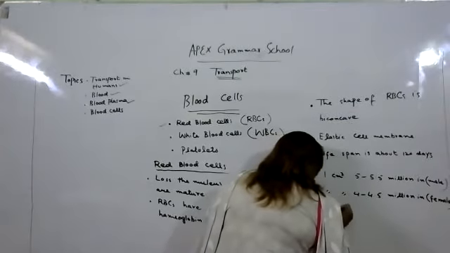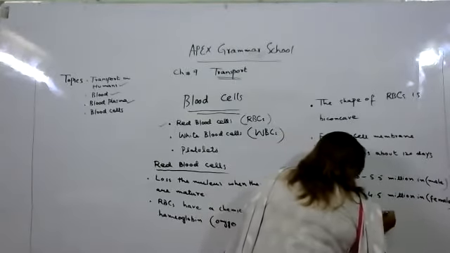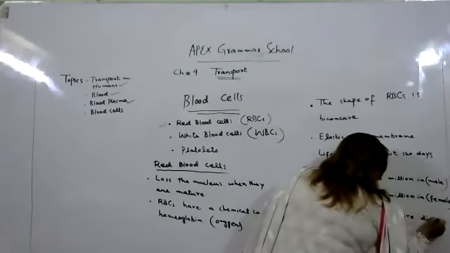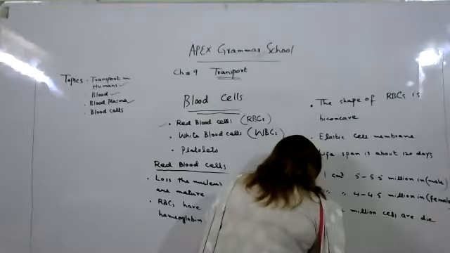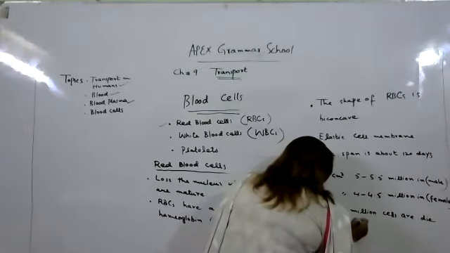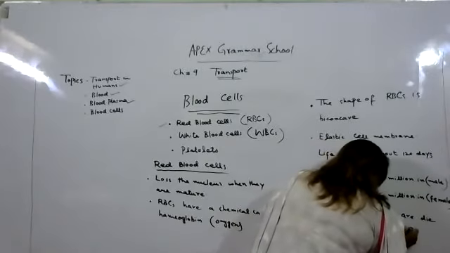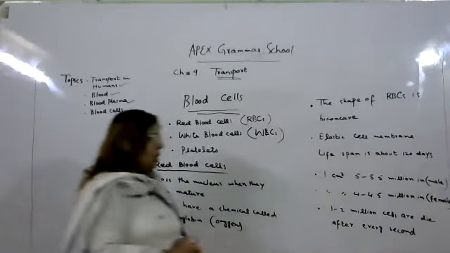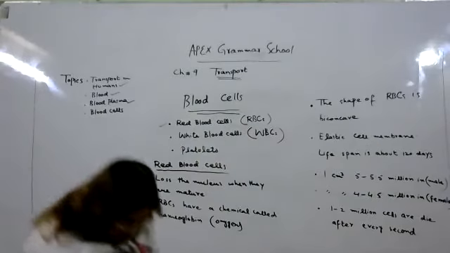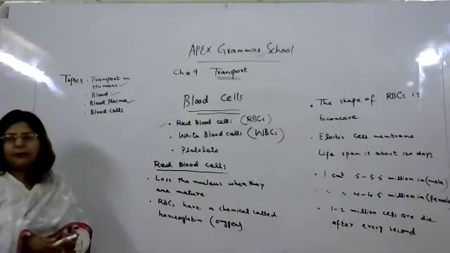Approximately 1 to 2 million cells die every second. So these are all the important points about the red blood cells.